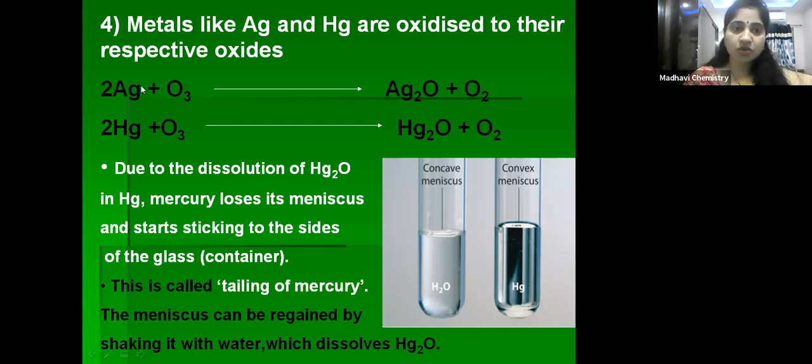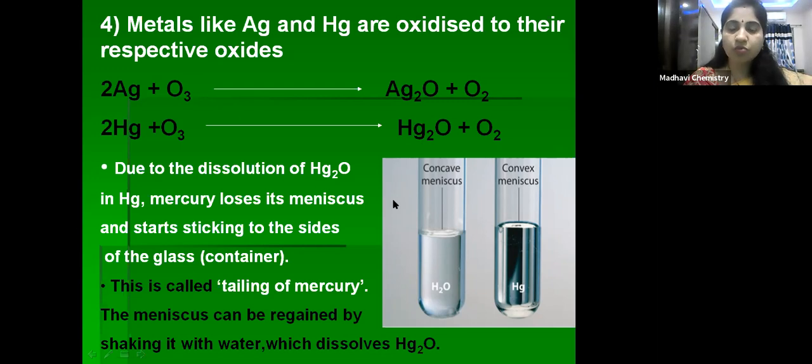So that nascent oxygen combines with silver and gives the oxide of silver, that is Ag2O. And similarly, mercury also, when it reacts with ozone, gives Hg2O, right, children? Along with that, oxygen gas is also released.